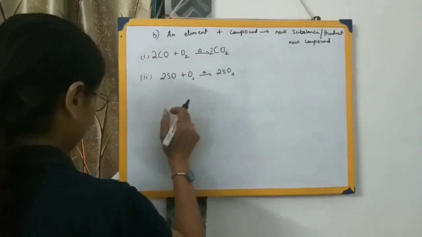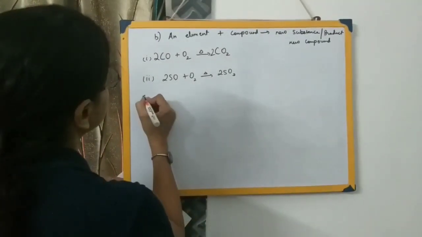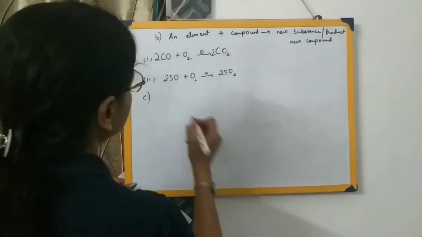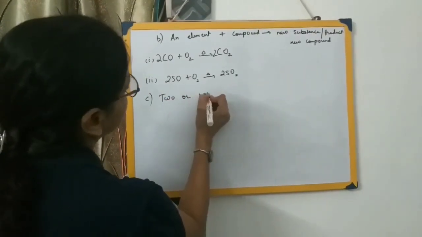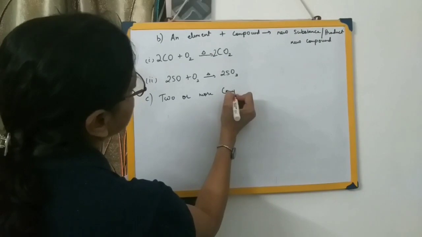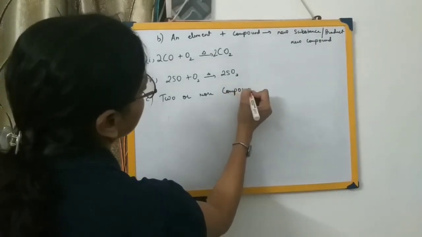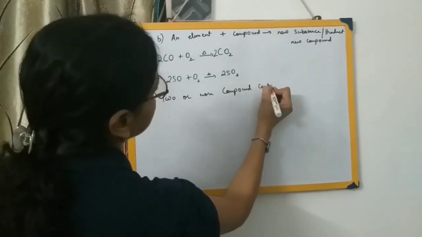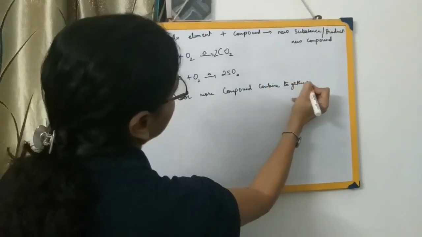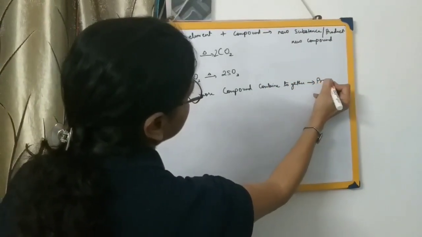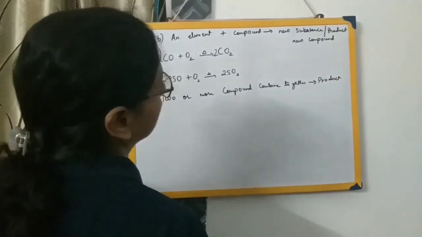Then the next type of combination reaction is when two or more compounds combine together to give us a product, a new compound or a new substance.